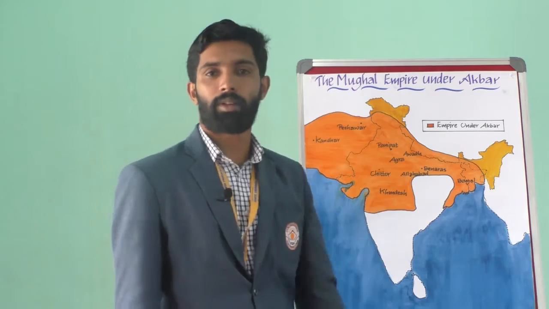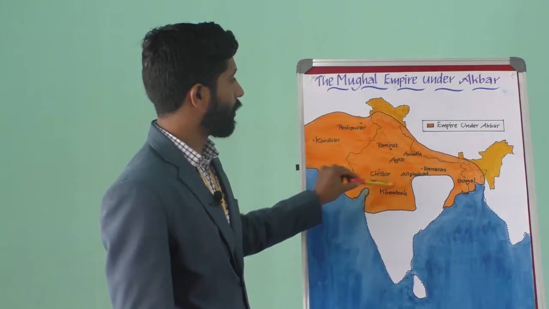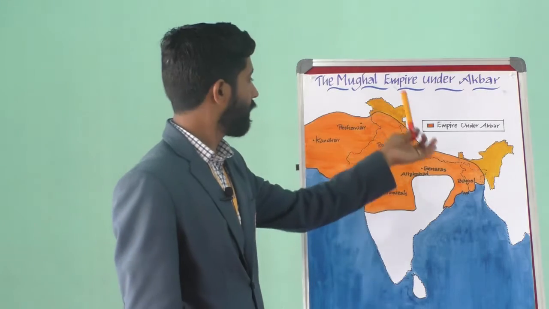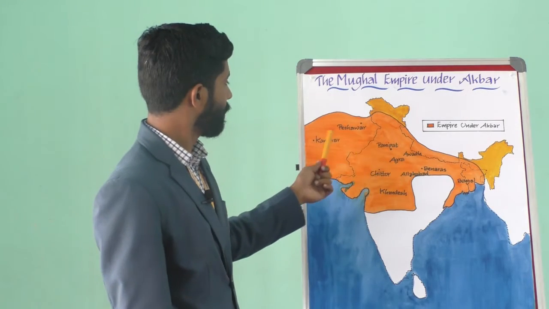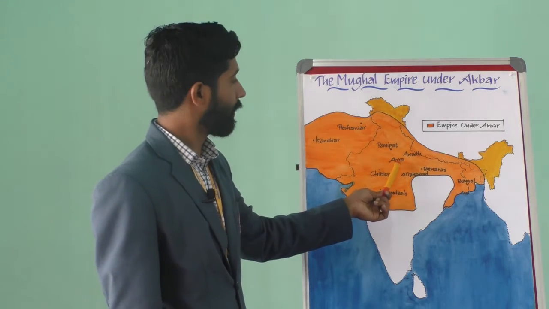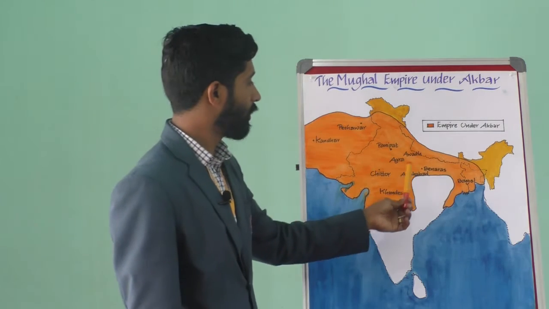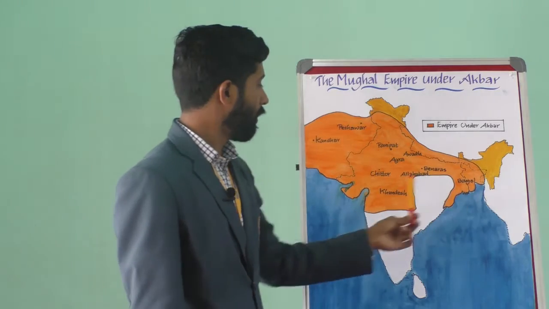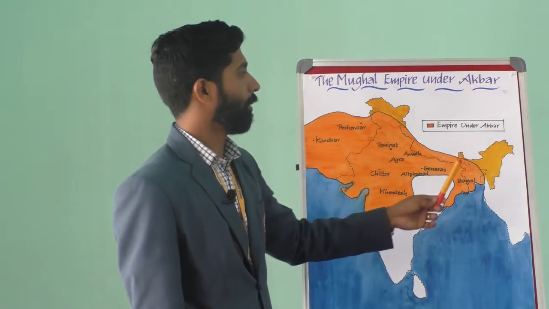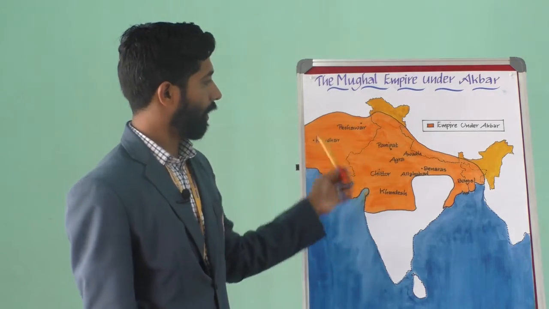Here you can have a look at the map of the Mughal Empire under Akbar. Please learn this map for the examination. All this area, orange in color, was the empire under Akbar. Here you can see the main cities: Peshawar, Kandahar, then Panipat, Agra, and Awadh. Here Chittor, Banaras, Allahabad, Bengal and Khandesh. All these are the main cities under the empire of Akbar. You have to learn it very well, and it is there in the textbook too.